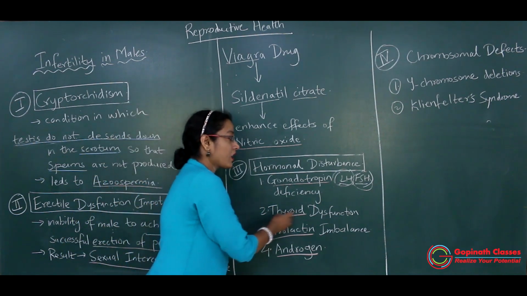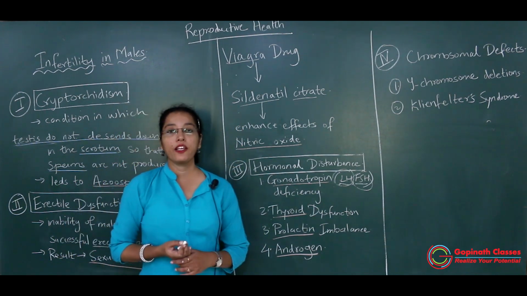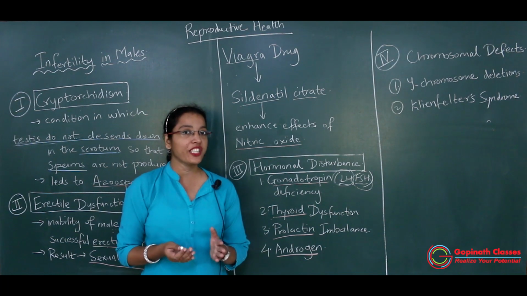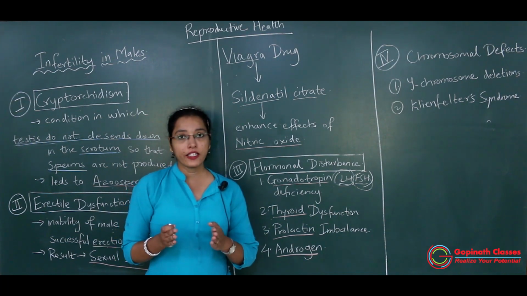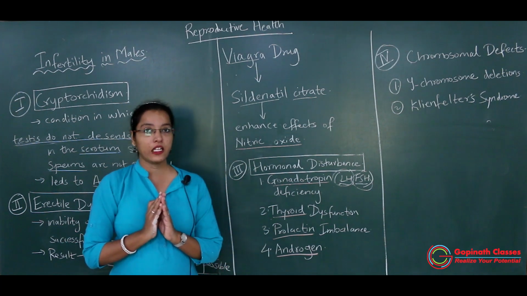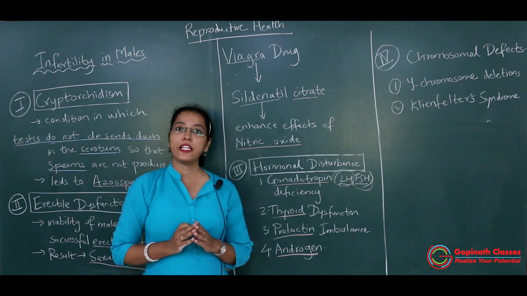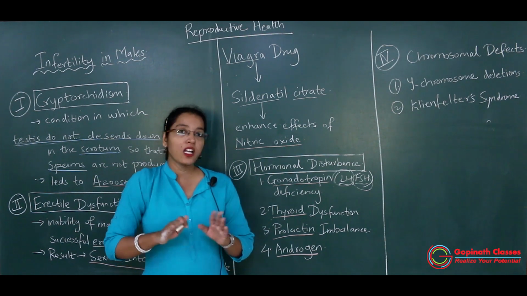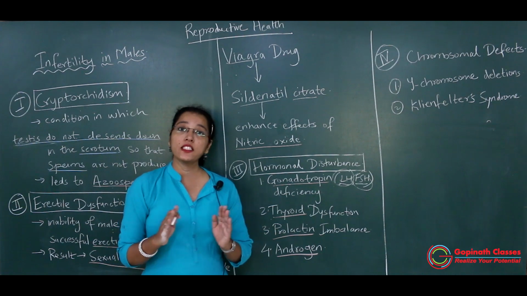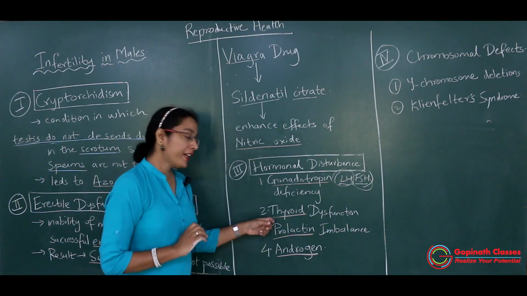Then second is thyroid dysfunction, if there is malfunctioning of the thyroid gland. What is the thyroid gland? The thyroid gland is the largest endocrine gland, and it is responsible for maintaining basal metabolic activities. So all the systems in the body work well because of the thyroid gland.